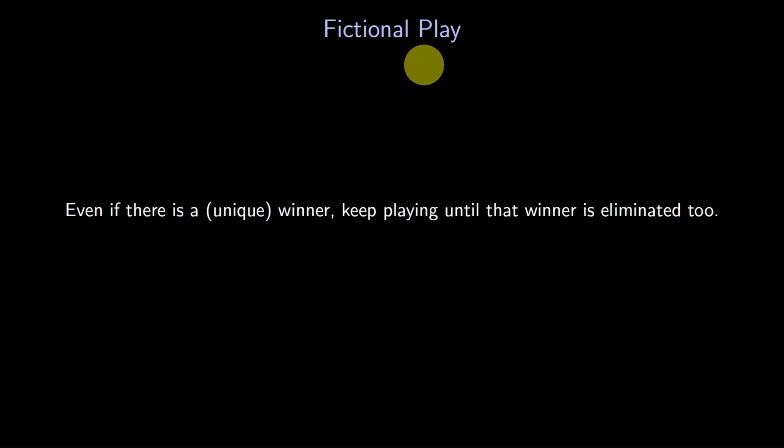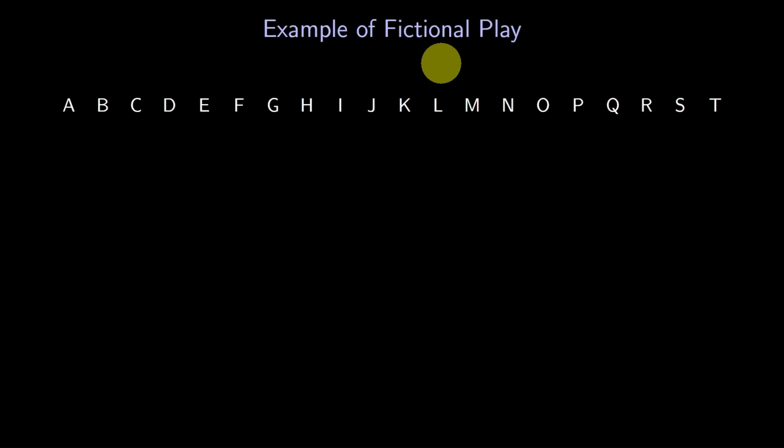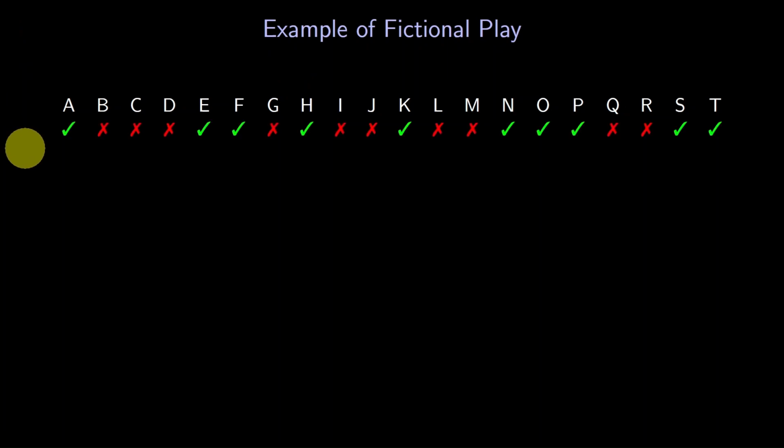Anytime you are faced with a thorny probability question, consider the idea of adding such fictional play. Let's see an example. Again, we have our 20 players. Let's play a round of freeze dance. Now there are 10 players remaining. Let's try a second round. Now there are 3 players.